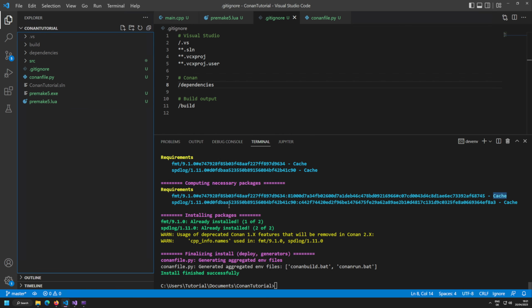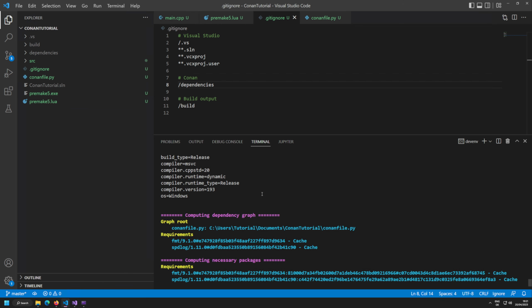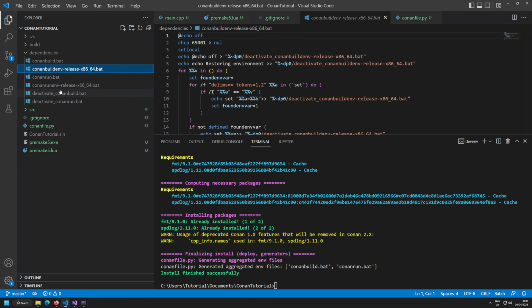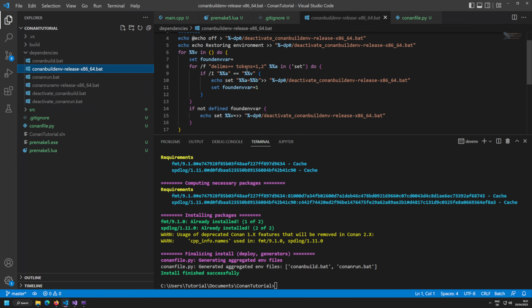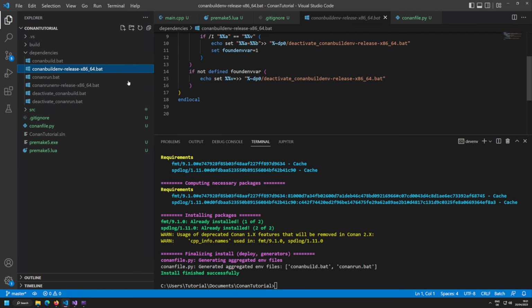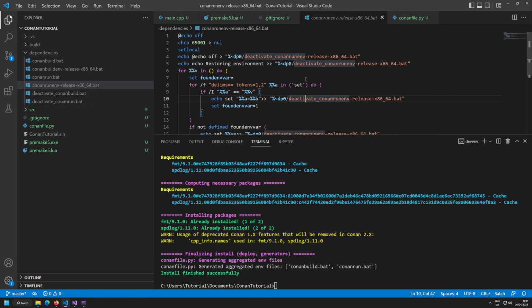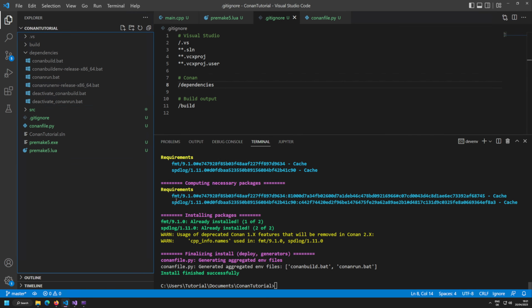All right, so now we are ready to use the SPDlog, right? Because SPDlog is now in our project. How can we use it? Well, we can't use it at all, because the problem is we have some generated stuff that is setting something up and adding paths, not really knowing what they are doing with an environment. However, what is currently missing is the integration to our build system.